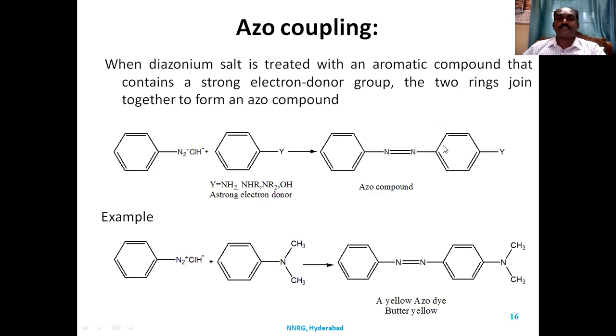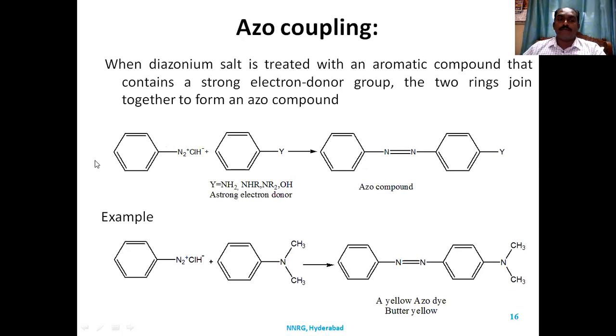Another type of reaction that is very common is azo coupling, which is used for the qualitative test for phenols. When benzene diazonium salt is treated with aromatic compounds that contain a strong electron donor, that is Y, where Y may be a hydroxy group, NH2, NHR, or amino group. These are electron donating groups which increase electron density at the para position. So when these two combine, they form an azo compound.